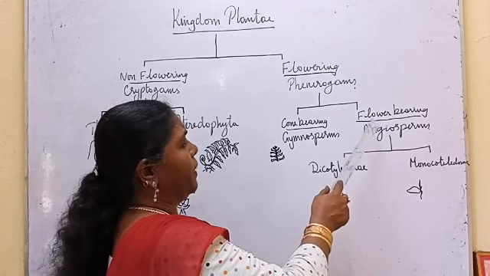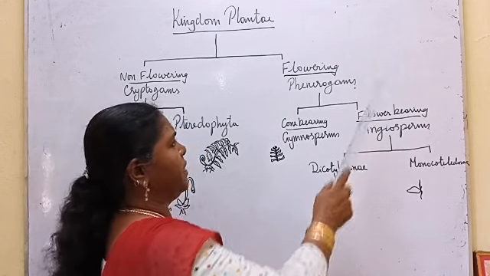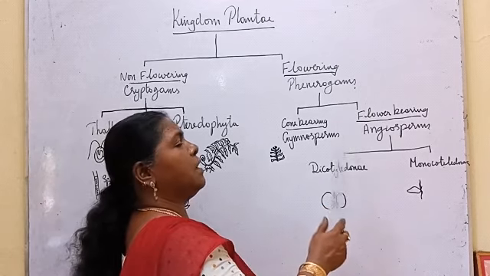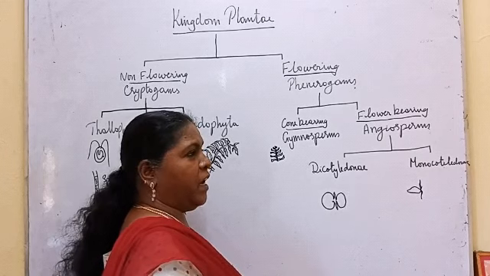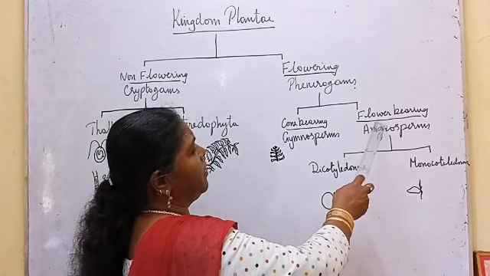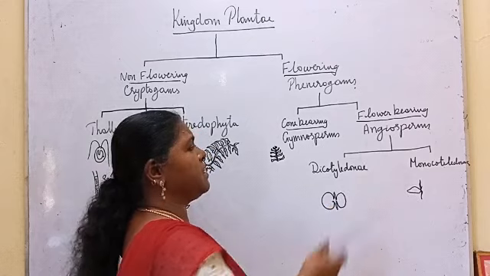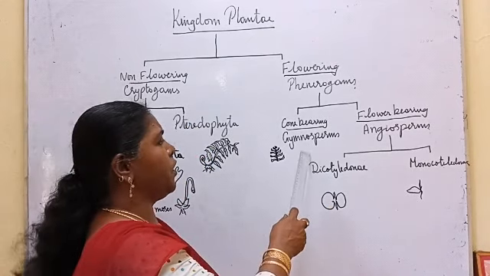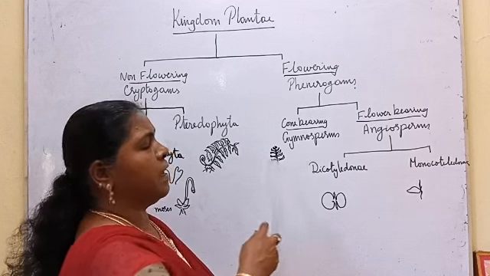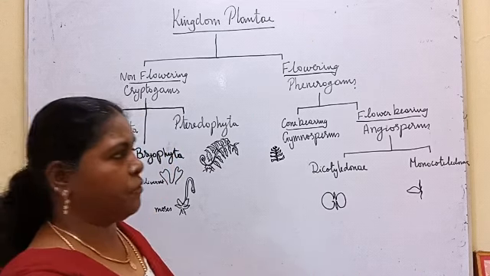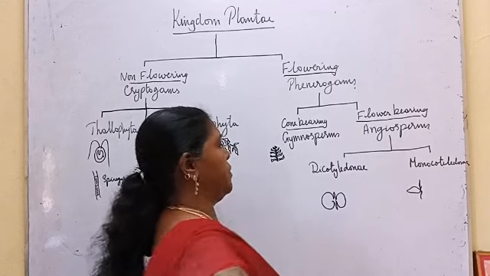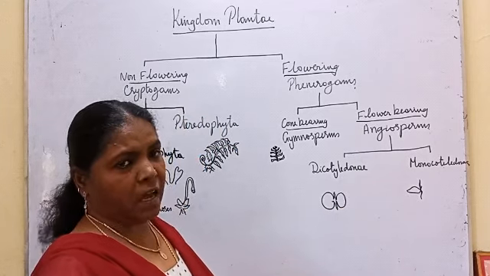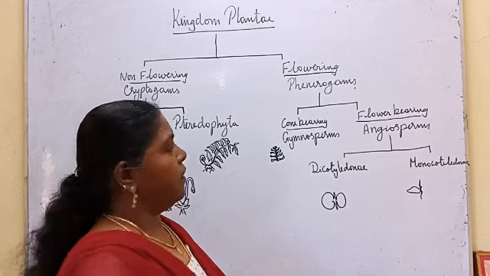All the plants which have androecium and gynoecium in the flower are flower-bearing plants, called angiosperms. If the androecium and gynoecium are produced in cones, they are gymnosperms. If they are produced in flowers, they are angiosperms. In angiosperms, the seed is covered by the ovary.